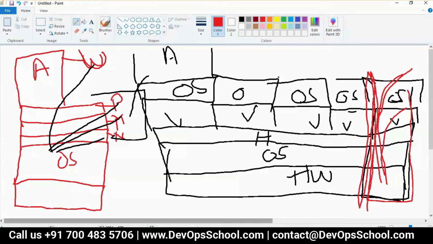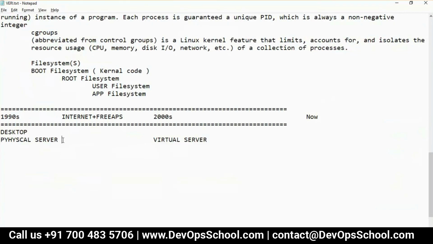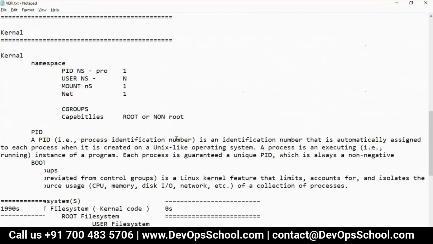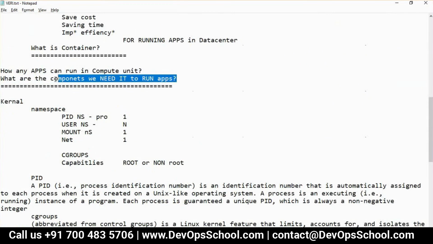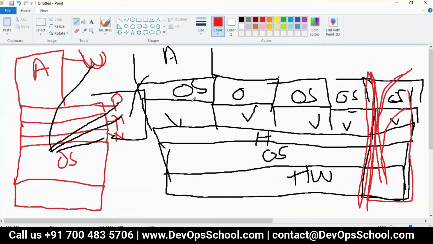So here what is happening? We migrated from physical machine to virtual server. Now when we migrated to virtual server, the question you should be asking in your mind is whether this virtual server provided the ecosystem for running apps. Look at this, you decide. Virtual server, you have the operating system.